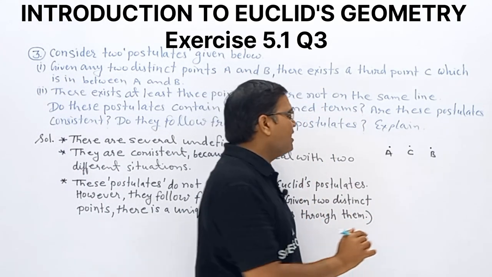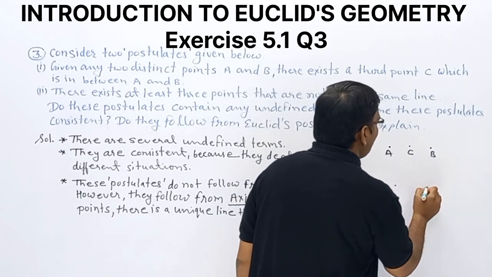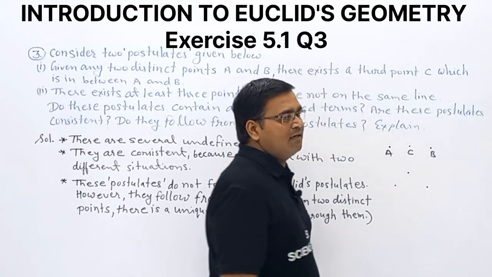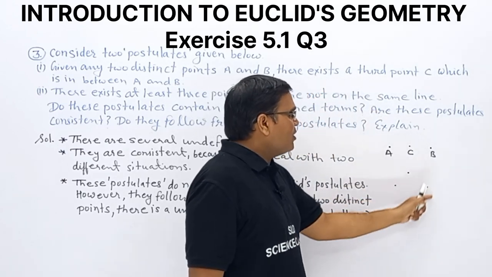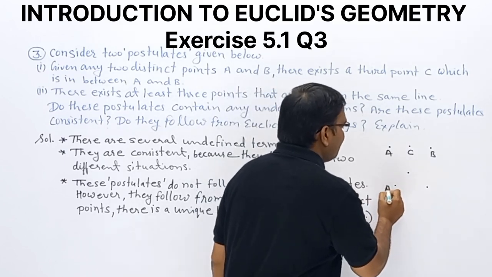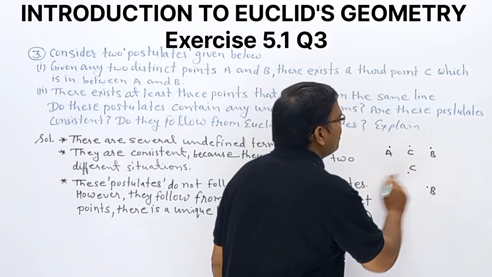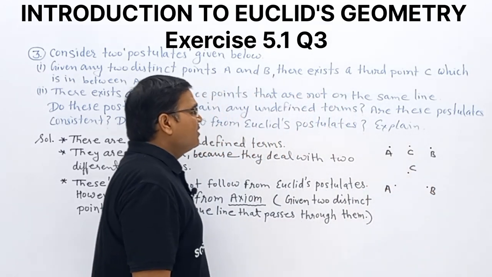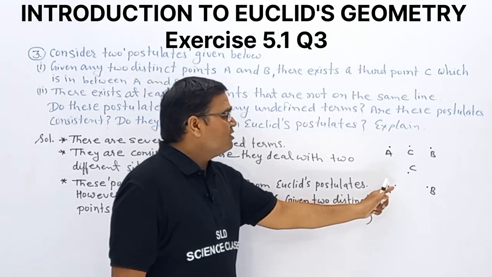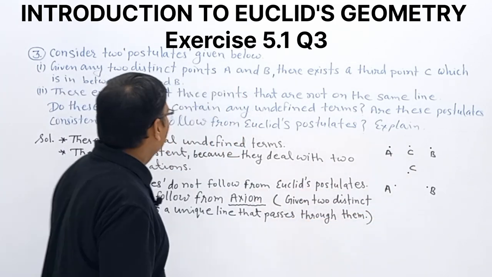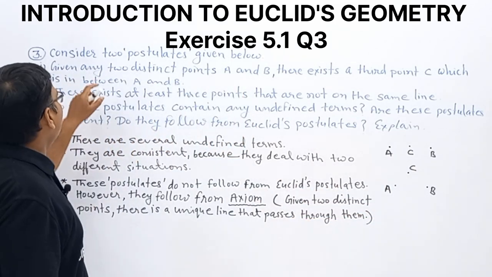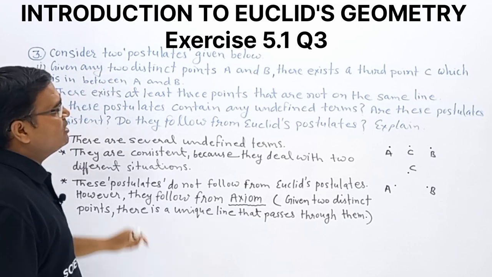These 3 points, A, B, C, are not in the same line. Clear? So these are the two postulates we have in the question.